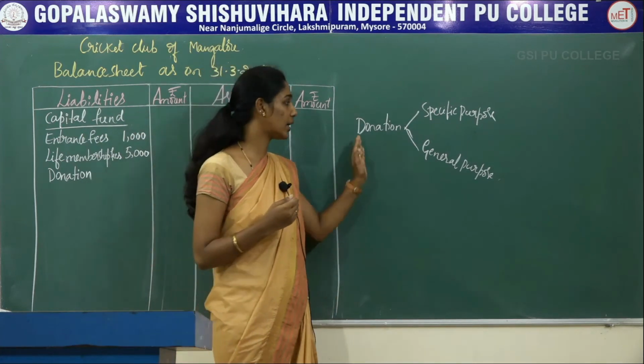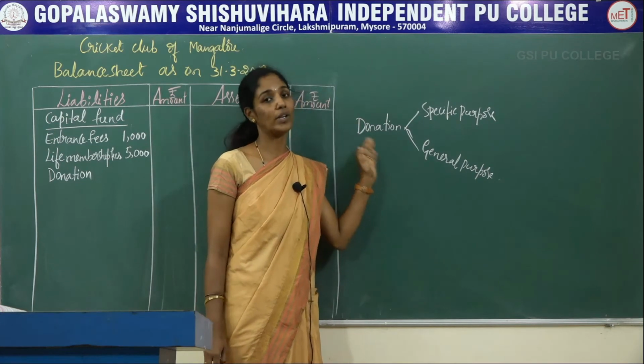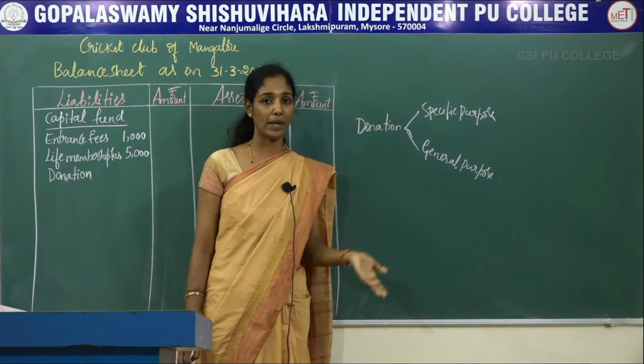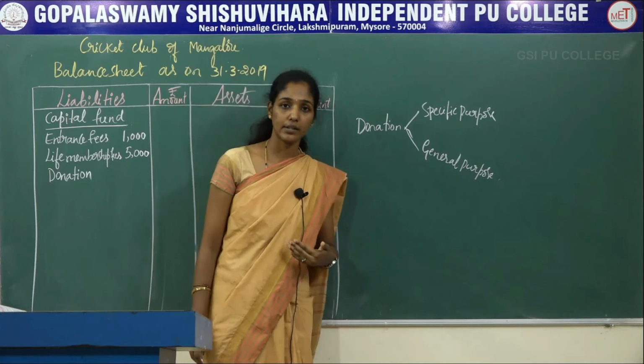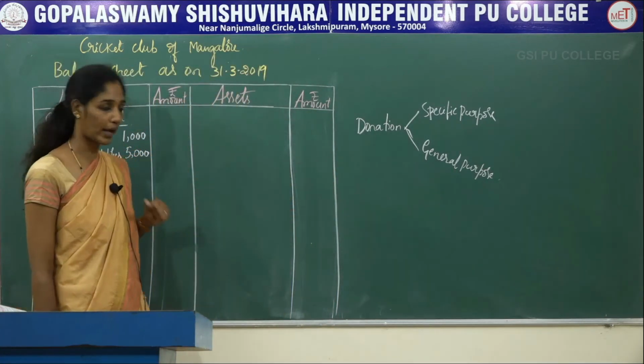sheet. The next is general purpose. If the donation is received only for the general purpose, not for specific purpose, then it is considered as revenue receipts and it should be credited to the income and expenditure account.